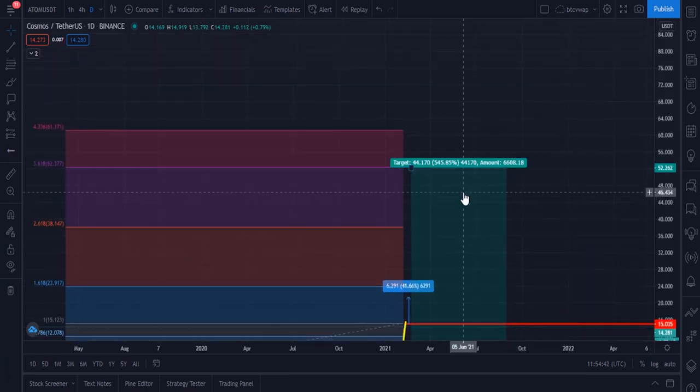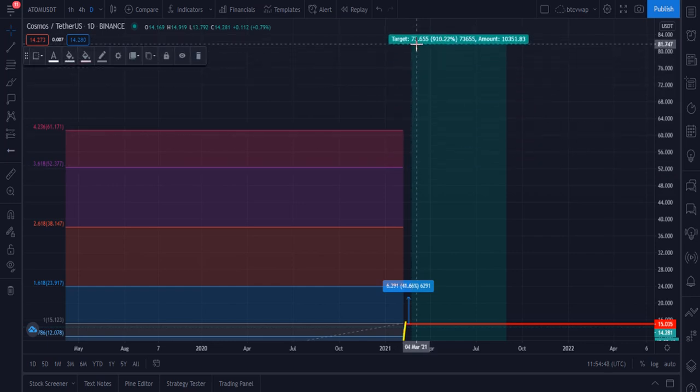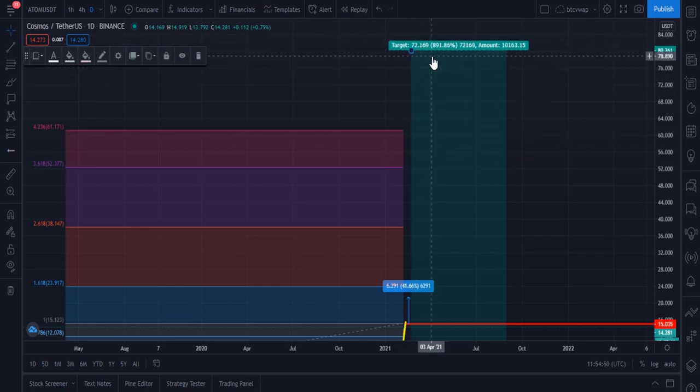And let me tell you my 1-year target. I think if you hold Cosmos for 1 year, it will definitely hit this level within 1 year. $80 is my next target for 1 year. If you hold Cosmos for 1 year, then definitely it will give you 900% profit, and your risk will be just 25% if you buy at the $8 price and hold it for 1 year.